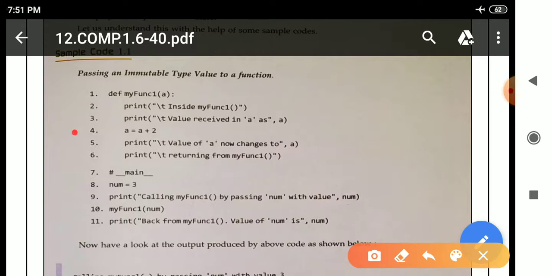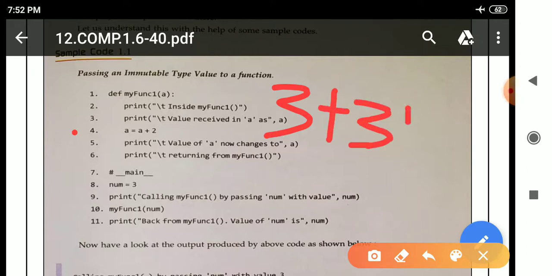See here, a equal to a plus 2, means what? After the execution of this line, what we will get? Means what will be the value of a? Means see here, a containing what? 3. 3 plus 2, 5. After that it will move to a. A is containing what? 3. Means see here, it will become what? 3 plus 3 plus 2, means total 8.